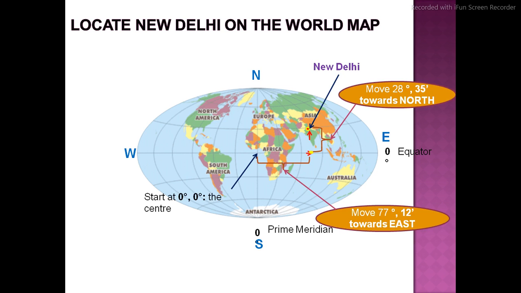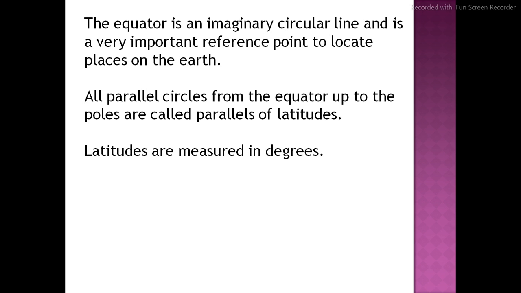Next, you can observe here how we take latitudes and longitudes to help locate a place. When both the concepts of latitude and longitude are finished, I will give you an activity to tell me how we locate New Delhi on the world map. As you are all observing here, India, New Delhi. Cadet, please move toward the point.